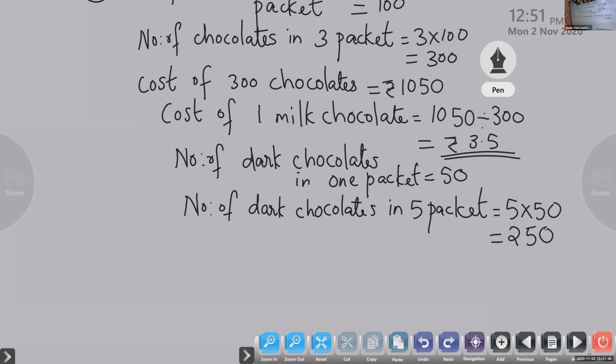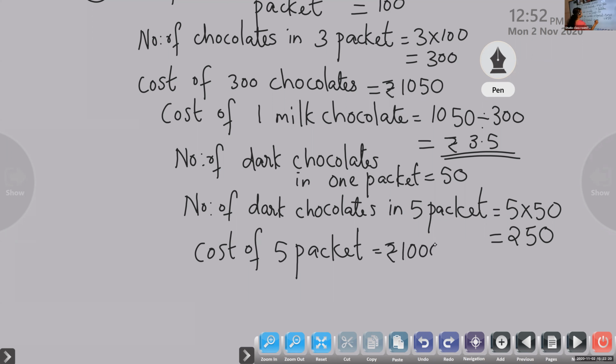Now find out the cost of one chocolate, the cost of one dark chocolate. The total cost is given. Cost of 5 packets of dark chocolate, that we can write. What is given? The cost of 5 packets of dark chocolate with 50 chocolates in each packet is rupees 1000.